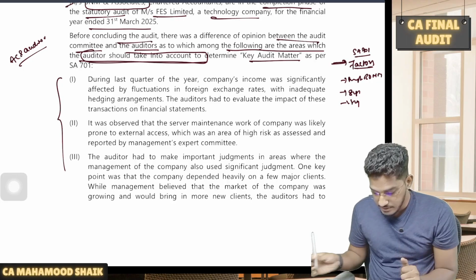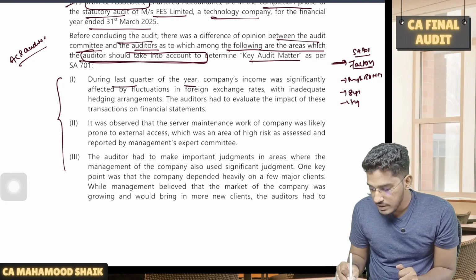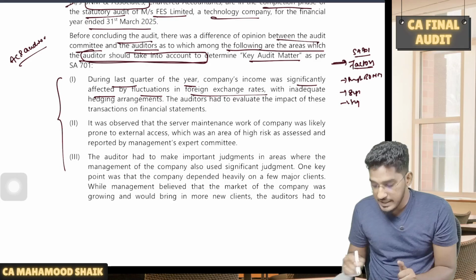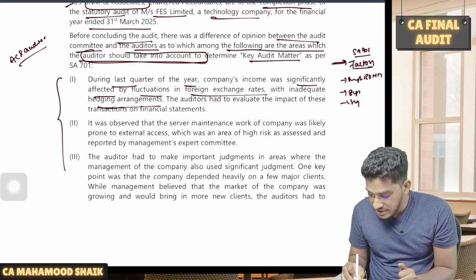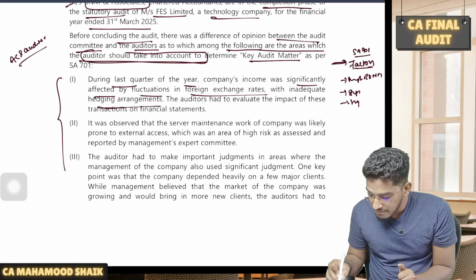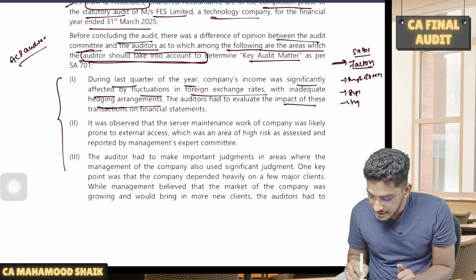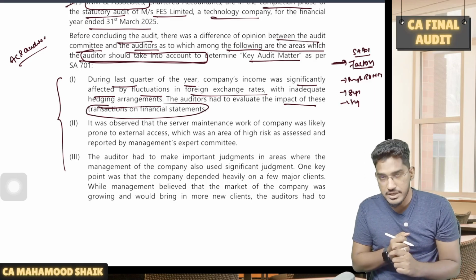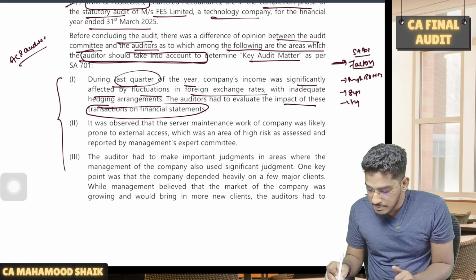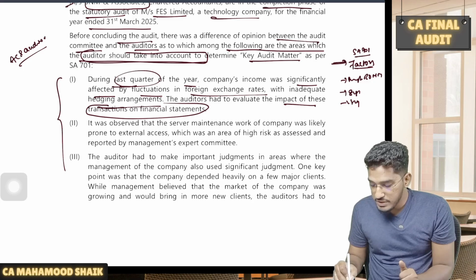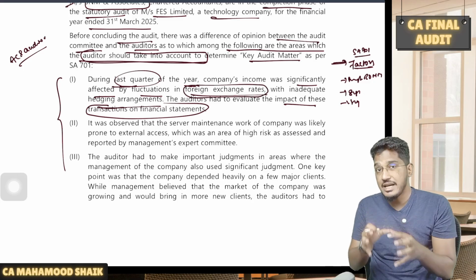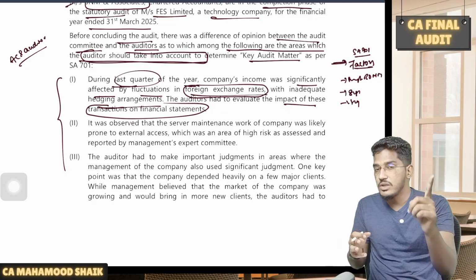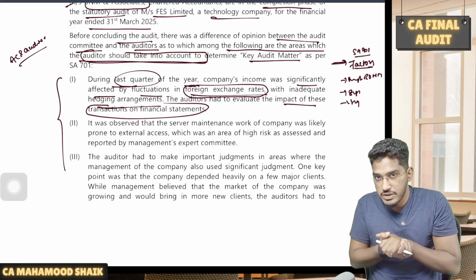Now they talk about three things. Number one, during the last quarter of the year, the company's income was significantly affected by fluctuations in forex rates with inadequate hedging arrangements. The auditor has to evaluate the impact of these transactions on the financial statements. So what is the first thing they are trying to say here? During the last quarter of the year, the company's income was significantly affected by fluctuations in foreign exchange rates. So during the current year, forex rates have gone through major changes, which heavily affected it. So it is one of the significant events or transactions which has taken place during the current year.